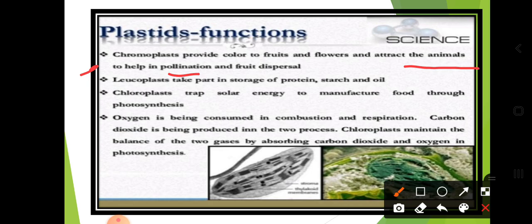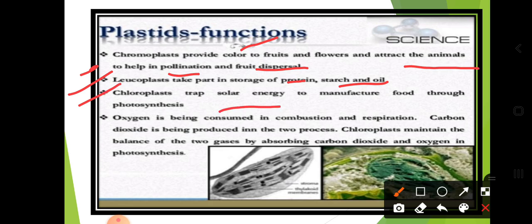So this chromoplast provides color to the fruits and flowers and attracts the animals to help in the pollination and fruit disposal. Leucoplasts take part in the storage of protein, starch and oil.